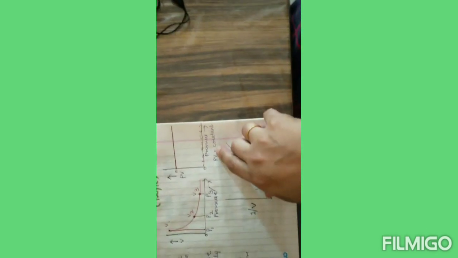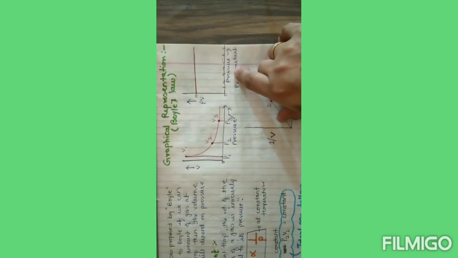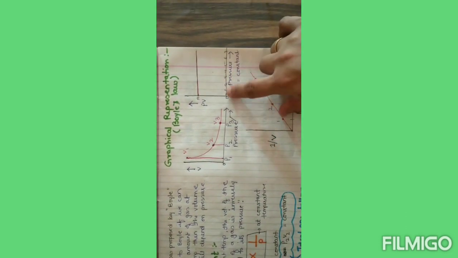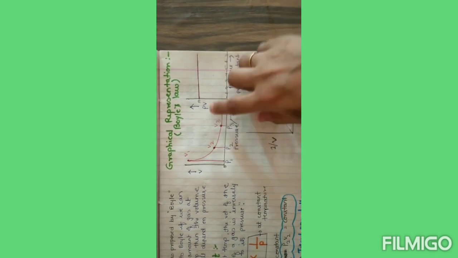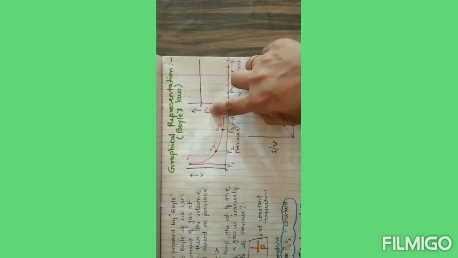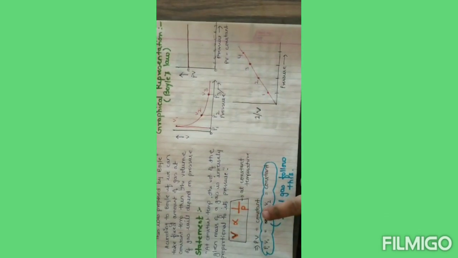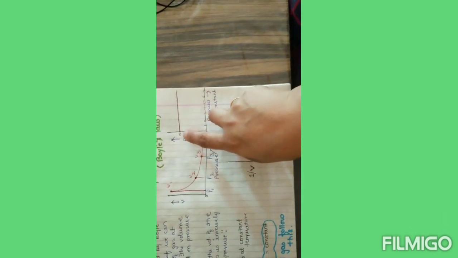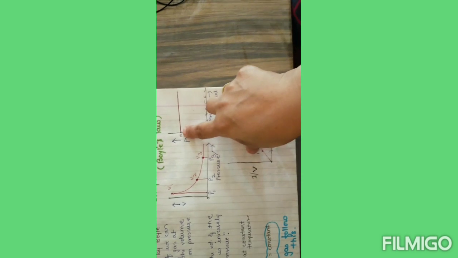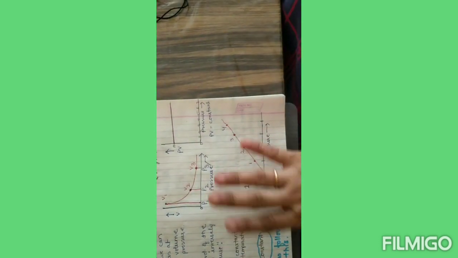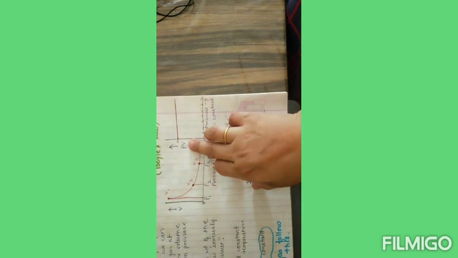Now the second graph tells us that whatever pressure you increase from 1 to 7, the value of PV will be constant. Why? Because we have studied that PV equals constant. So the product of pressure and volume will be constant. Whatever pressure you apply will not affect the value of PV.